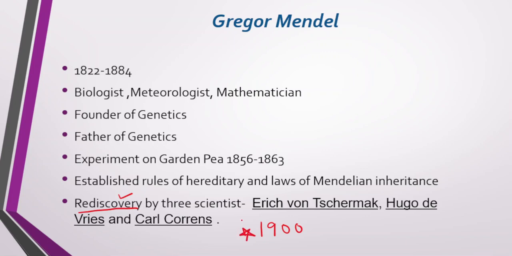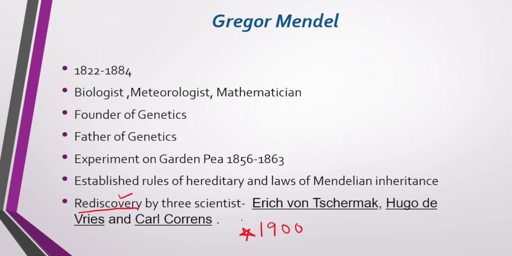Then they understood that what Mendel had given was very, very important in the field of biology, and this gave rise to an entirely different field named genetics. Hence from that time Mendel was recognized as the father of genetics.